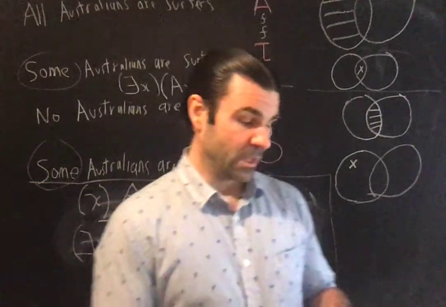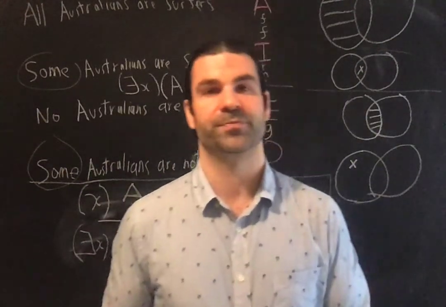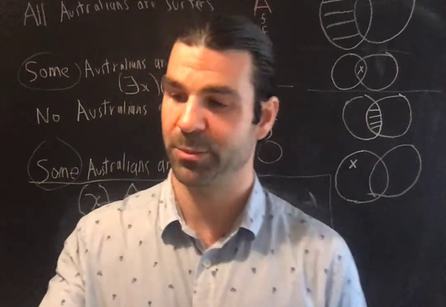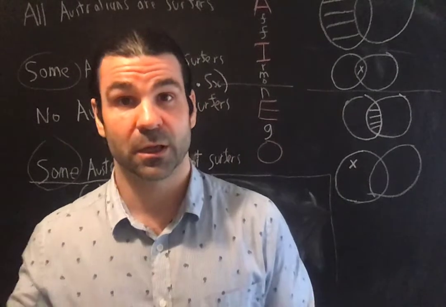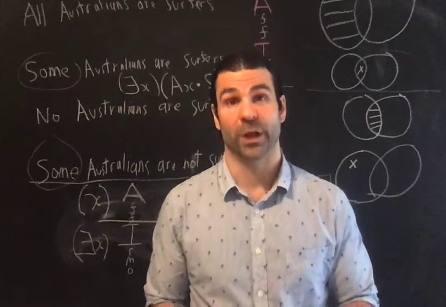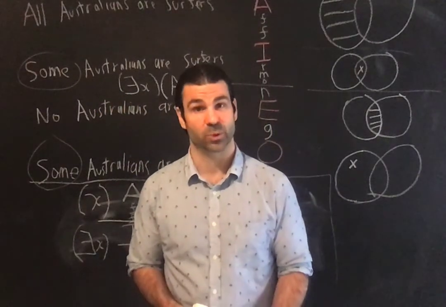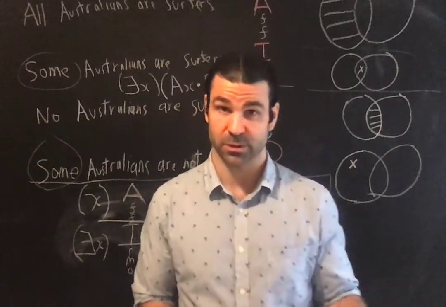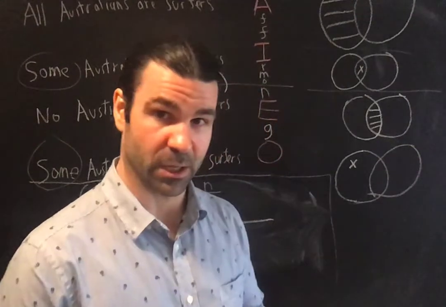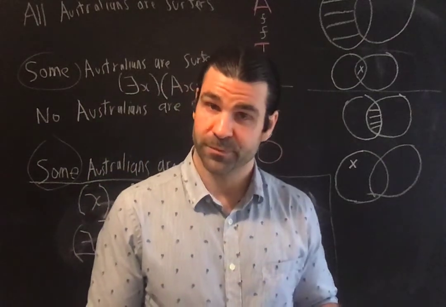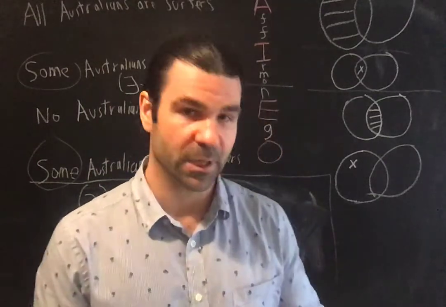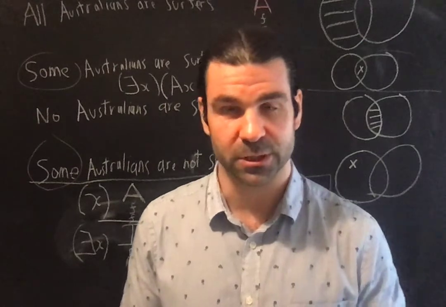So I've got my subject and predicate classes. Now, what relation between these two classes is being asserted by this sentence? Nobody understands modern art. Okay, sounds like exclusion, and it sounds like universal exclusion.